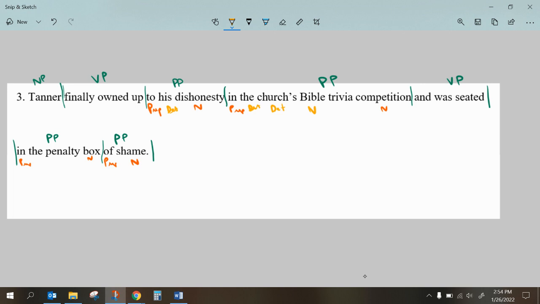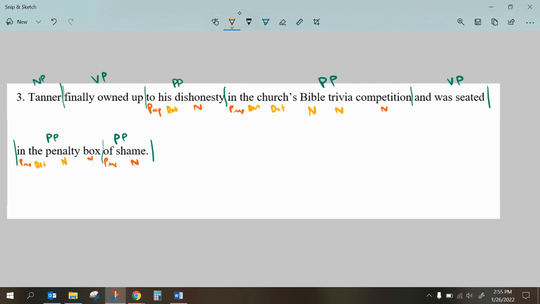Trivia is once again working as an adjective. It's a trivia competition, but if I look at it as an individual word, trivia is a noun. The is a determiner. And once again, penalty is describing box. It's a penalty box, but as an individual word, penalty is a noun. So I'm going to call him a noun. Sorry for my different colors here.